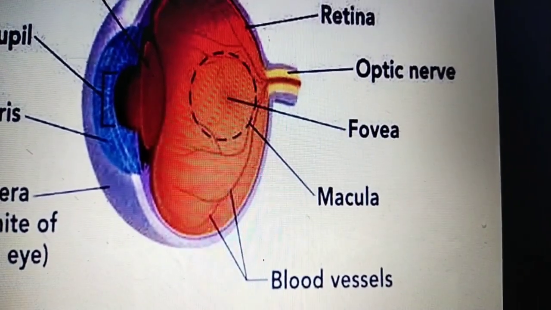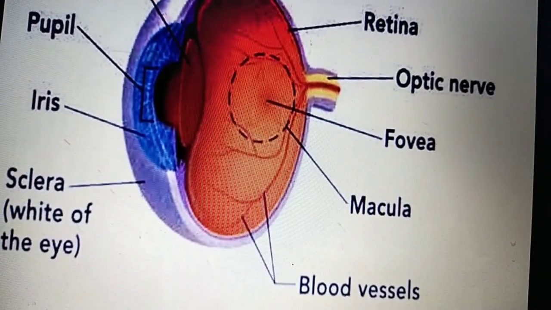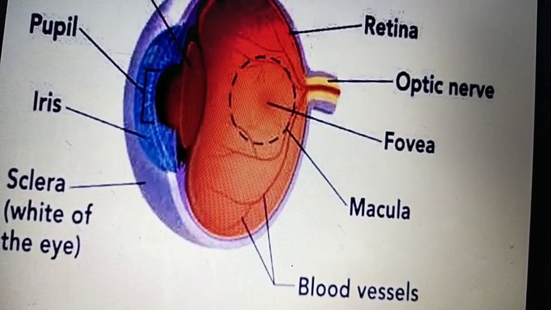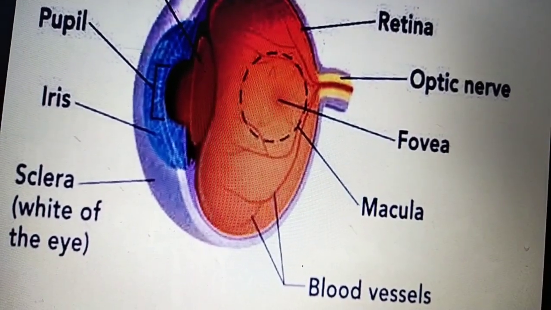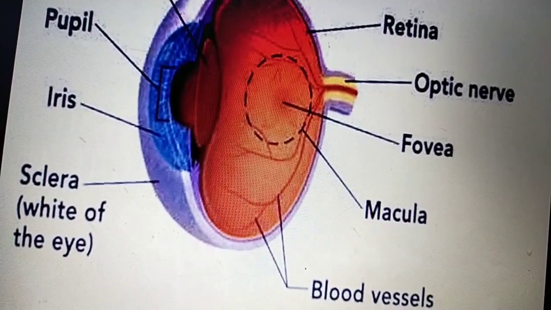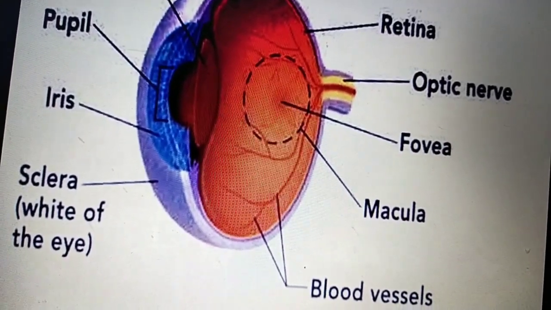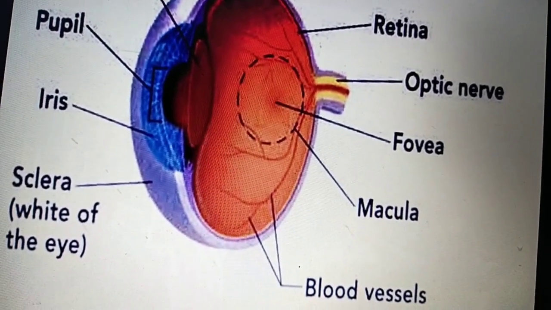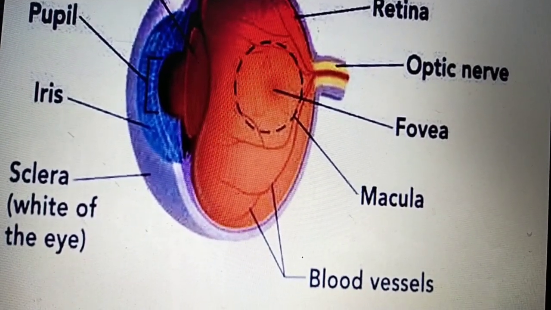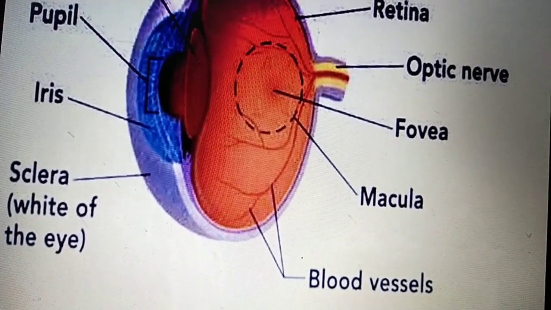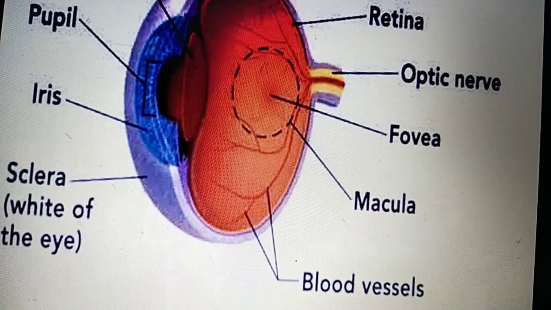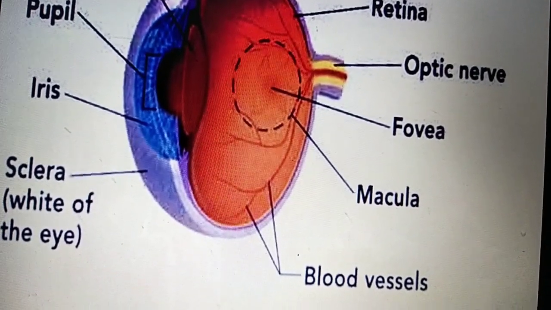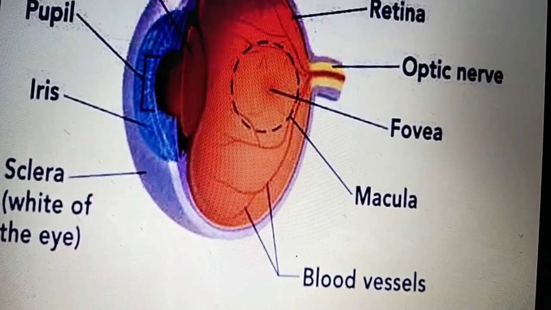The fovea is a small central pit composed of closely packed cones in the eye. It is a centralized small pit. The macula is also there.